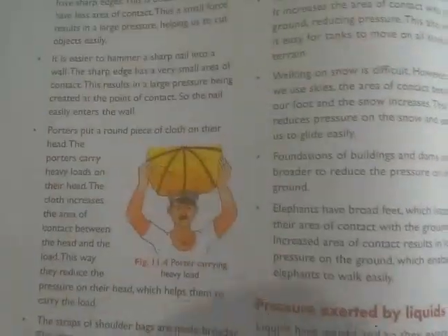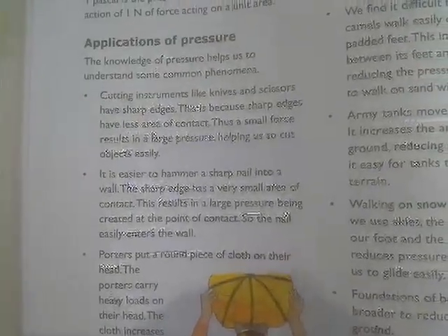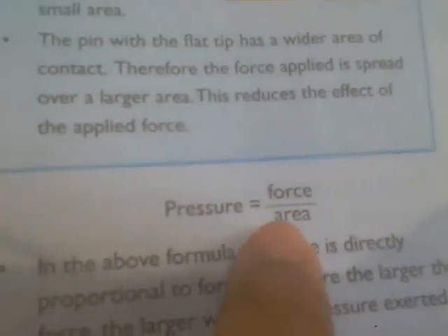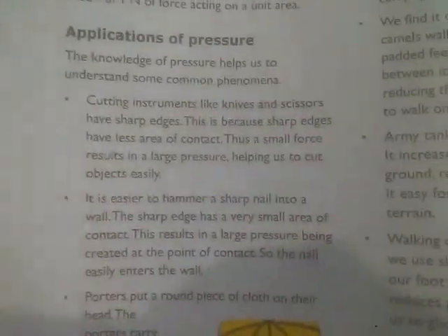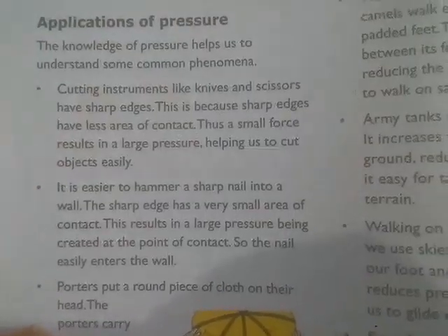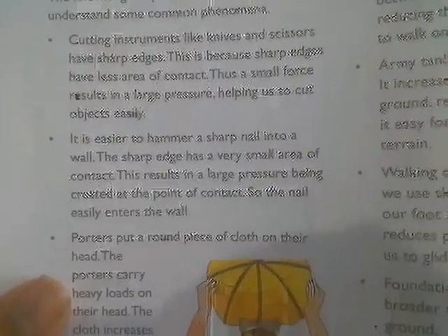Now, applications of pressure. With this formula, let's see some examples. Cutting instruments like knives and scissors have a sharp edge. Why? According to the formula, if we decrease the area, what will happen? The pressure will be more. With the help of that, it will be easier to cut things. If we sharpen the edge, the area becomes small and the pressure applied will be more. That's the reason why knives and scissors have a sharp edge.